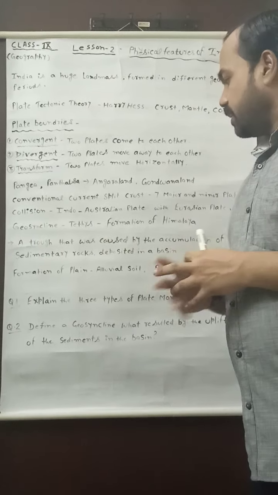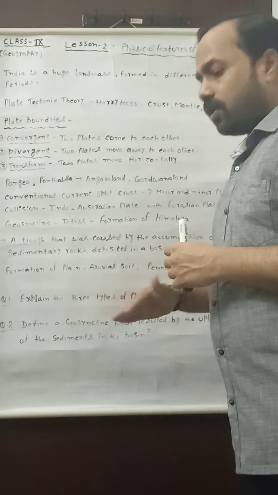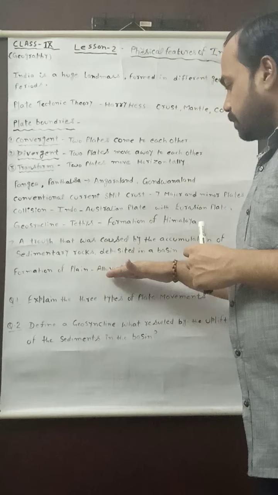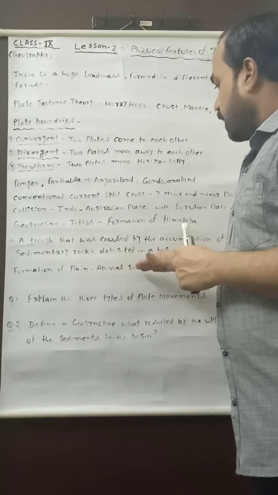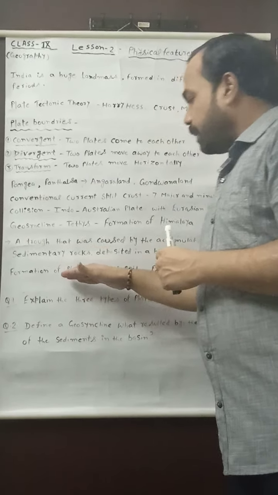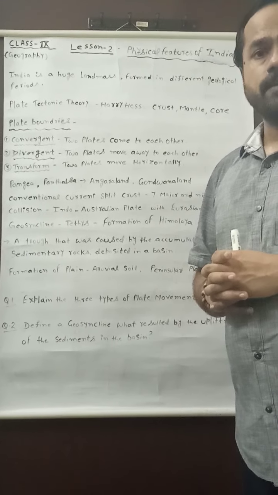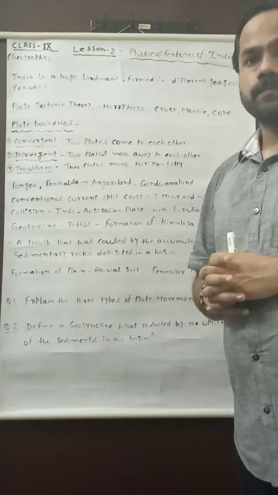They deposited the alluvial soil on the plain, and this plain is the great plain of India known as the northern plain of India. That is very important for agriculture.